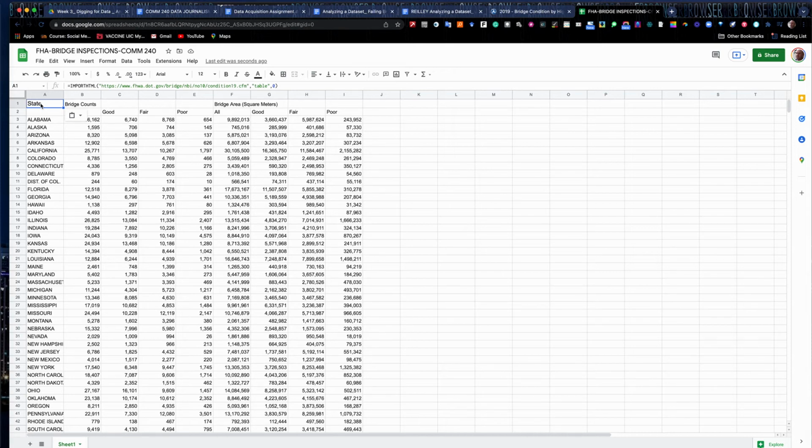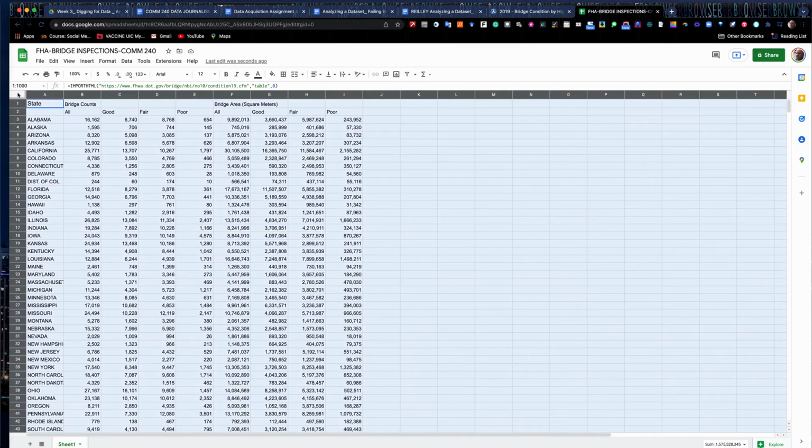Okay. Before we edit this, if I started to edit this right now, the data would disappear and we'd see an NA error on here. We have to make a copy of this, okay? And you have to follow the directions very carefully on this. So we're going to move the data over to another tab on our spreadsheet. To do that, you want to select the entire spreadsheet. So just click on this little rectangle up here between A and 1, copy it, Control-C on a PC, Command-C on a Mac. To open a new tab on your spreadsheet, hit the plus sign.